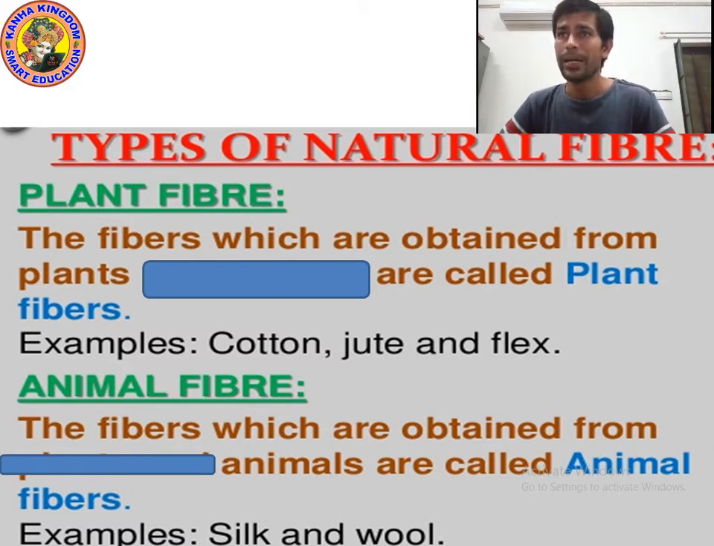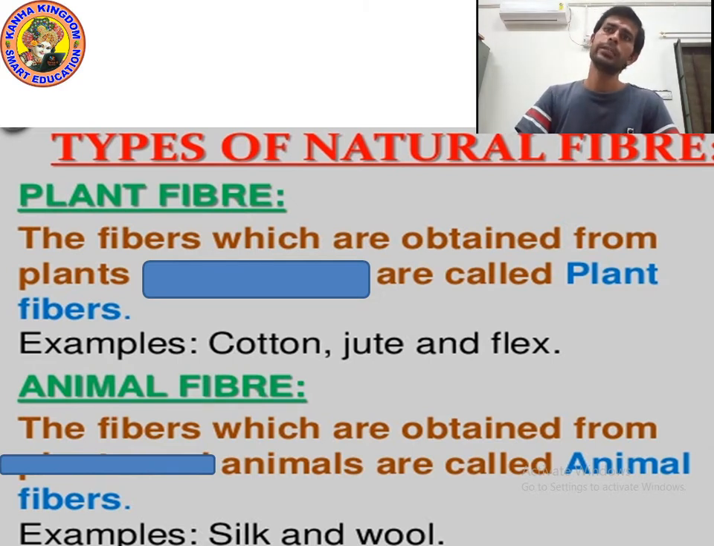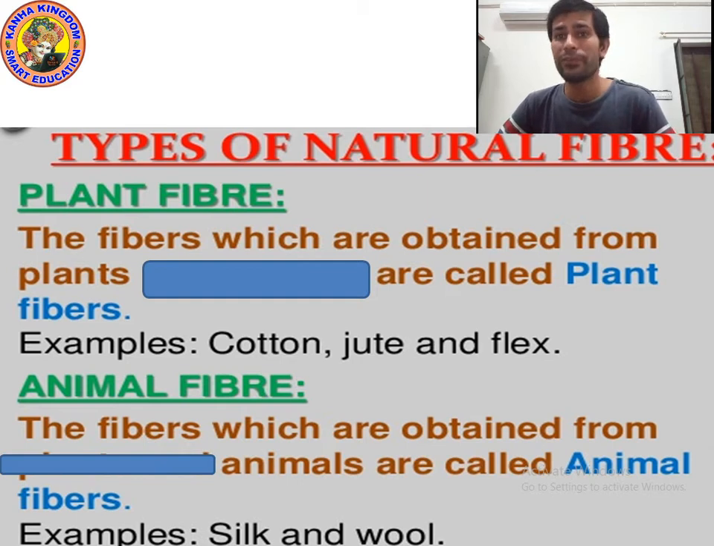What are plant fiber and what are animal fiber? The fibers which are obtained from plants are called plant fibers. Plant fibers we get from plants. Examples: cotton, jute, flax. Cotton fiber we get from the cotton plant. Jute fiber we get from the jute plant. Flax fiber we get from the flax plant.